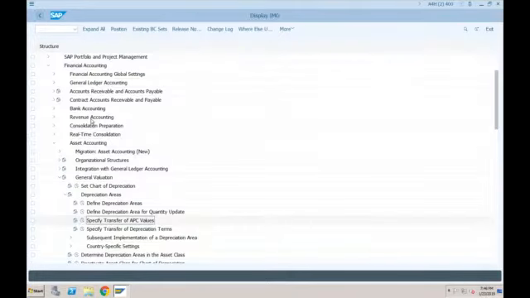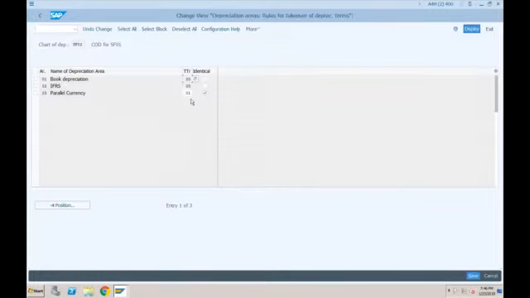Similarly, you have specify transfer of depreciation terms. Here also the same settings. By default, if you create any new depreciation area, it will go and pick the values from 01. But if you remember, in the last session I told you how to make this 00. You cannot write 00 here. If you try 00, the system will throw an error, the T093 error. So what you need to do is remove this and just press enter. Blank and enter, it will automatically pick 00. But in our case, it is dependent, so I'm keeping it as 01.